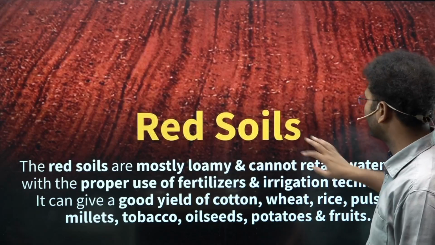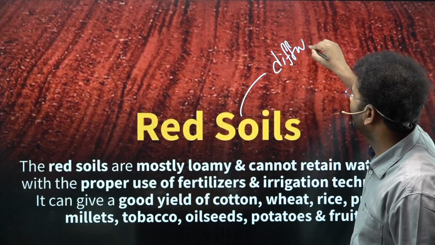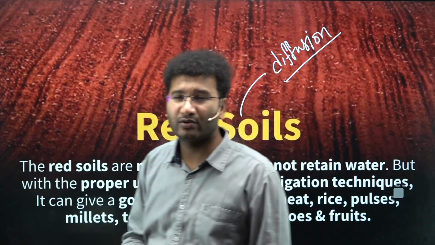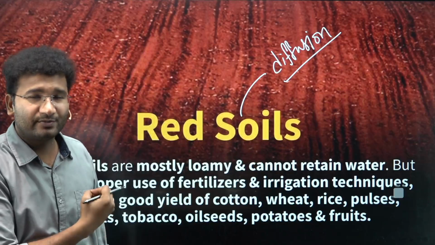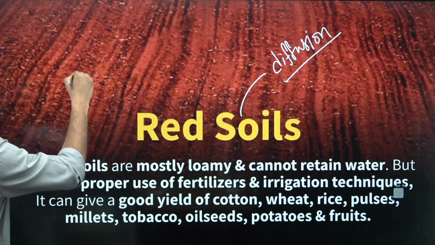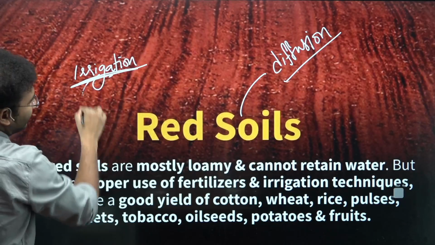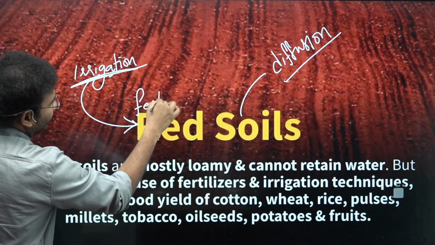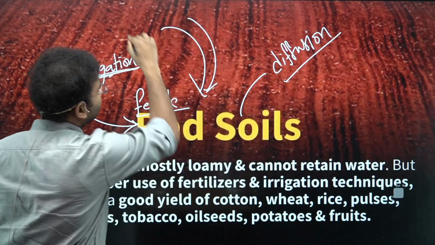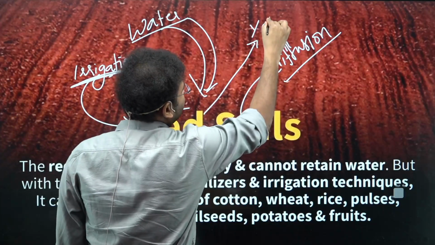So next is red soil. See, the red soil is primarily formed because of the process called diffusion. The materials in this soil move from high concentration to low concentration. Iron oxides can also be seen here. So if you are having irrigation facilities to this soil, this soil will become fertile, right? To the same soil, you add water. If you give water to this soil, instead of red, it will turn yellow.